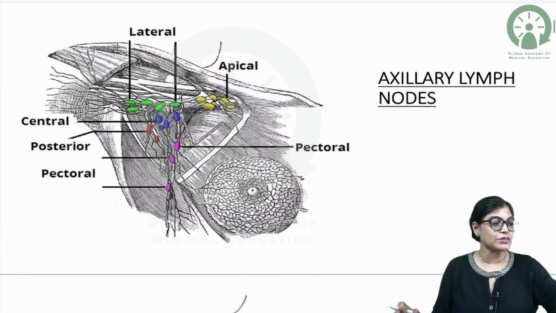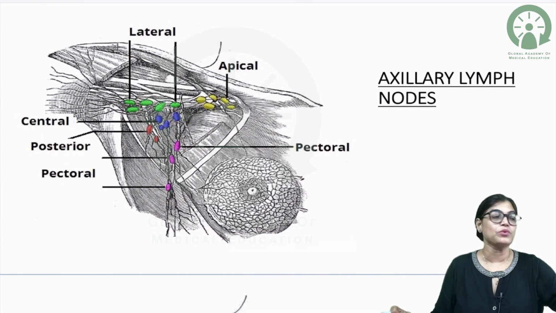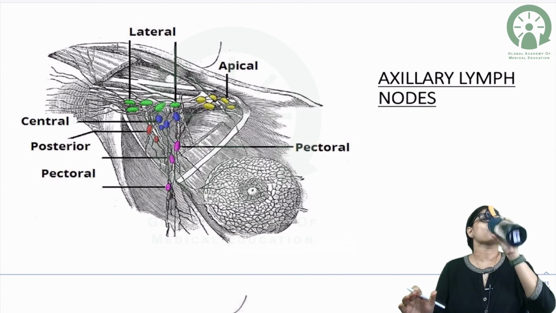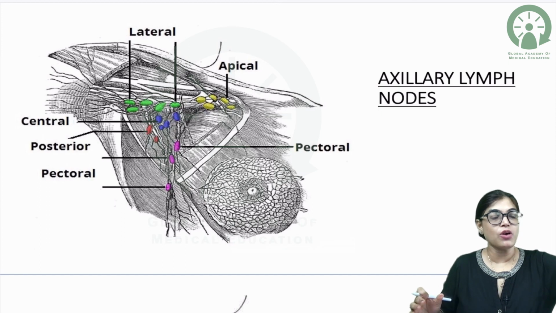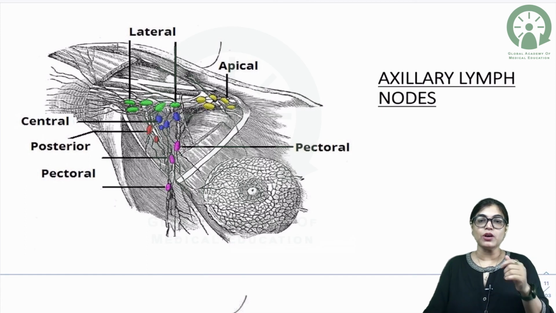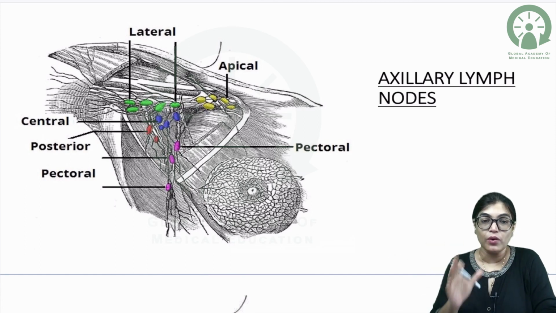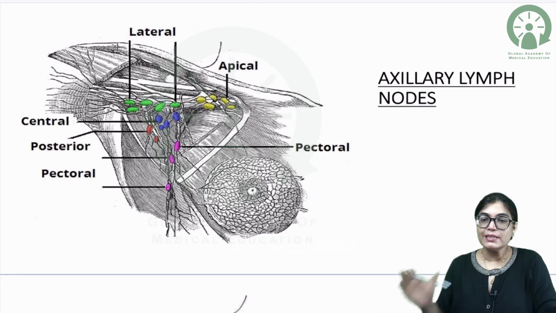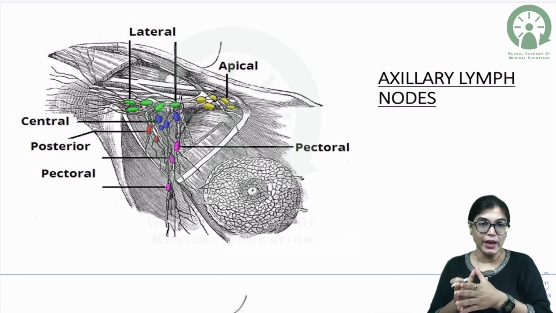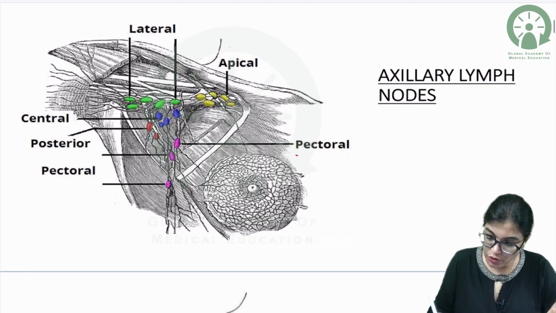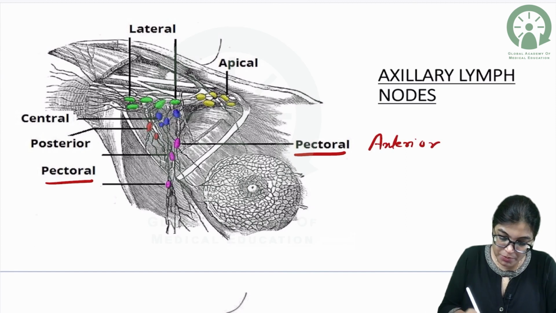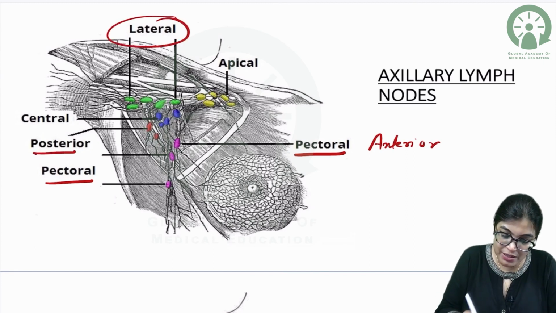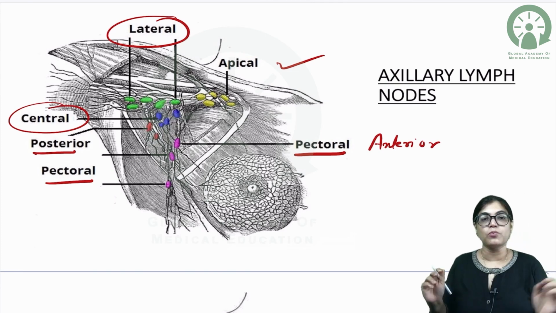Now, I would also like to tell you about the axillary lymph nodes. Let's talk about the axillary lymph node, which is important for you to understand. When I talk about axillary lymph node, it is important to understand its location. Lymph nodes are located along with the veins. The other name of pectoral lymph node is anterior. The posterior means subscapular, then the lateral, the central and apical. Apical is the terminal group of axillary lymph node.